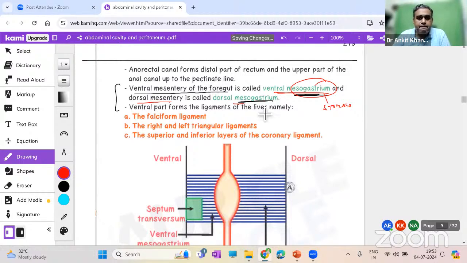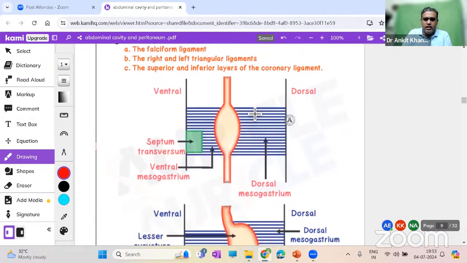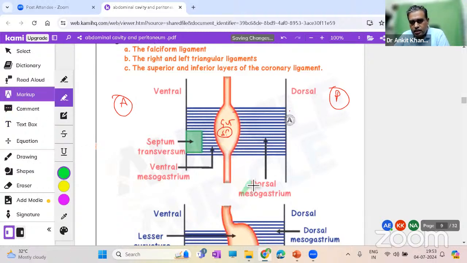Fine. Now see, the diagrams over here are very beautiful. This is again a sagittal view to show you anterior and posterior. Imagine the gut over here. That is a part of the stomach. So all of this, which is connecting the stomach to the posterior dorsal body wall, is regarded as dorsal mesogastrium. And in front it is known as ventral mesogastrium.